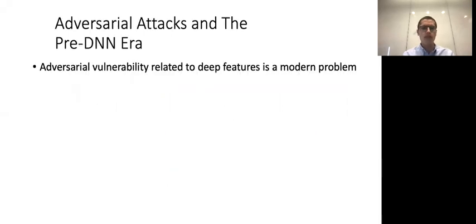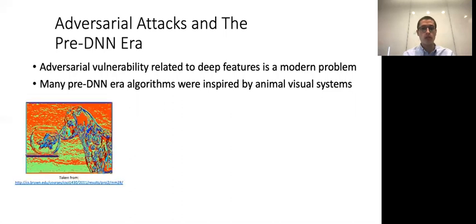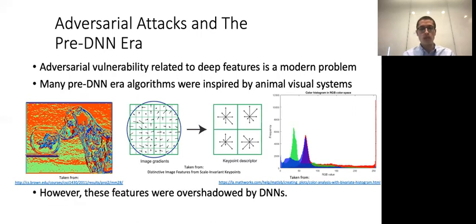Despite the attention that adversarial attacks have attracted in the modern era of deep features, we know that such imperceptible perturbations were not a major concern in the pre-DNN era. Standard computer vision algorithms were inspired by the perception of the animal visual system. This system reasons in terms of handcrafted features aiming at representing textures, shapes, and colors. These systems were hence structured, comprehensible, and in general terms better understood than features learned by DNNs. Despite how meaningful these features were to humans, they were then overshadowed by DNNs.